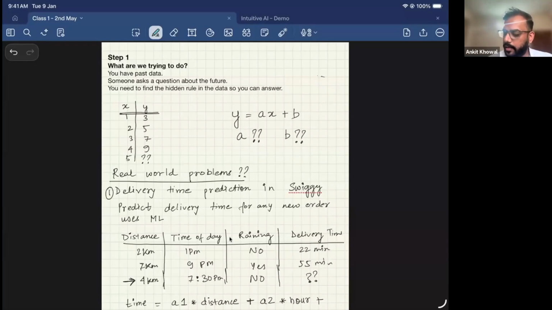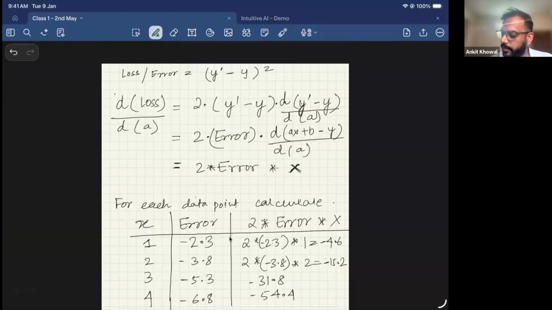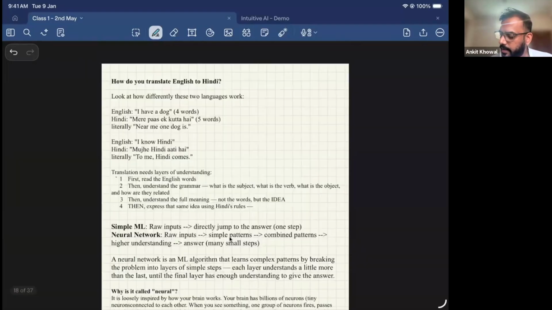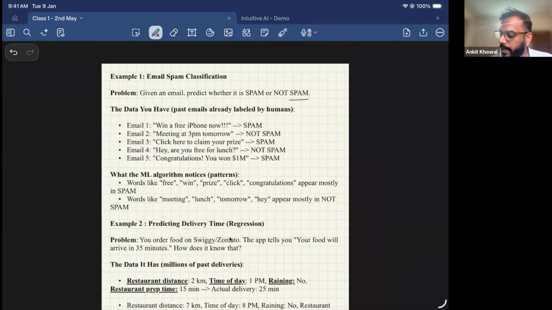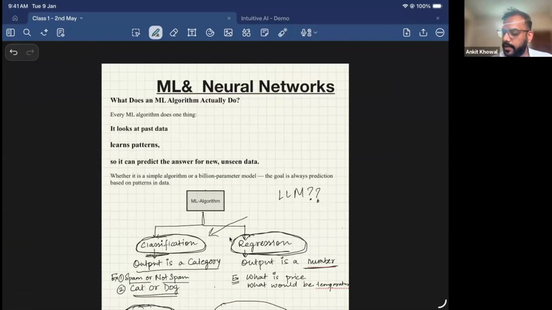Okay. So, one thing I just want to revise from yesterday's class is that we learned a lot of things, but one primary thing that any machine learning model does is look at the past data. It learns patterns from that past data, and then once it has learned the patterns, it can predict the answer for new unseen data. So every machine learning algorithm does just these three things: look at the past data, learn patterns, and then predict answers for new unseen data.